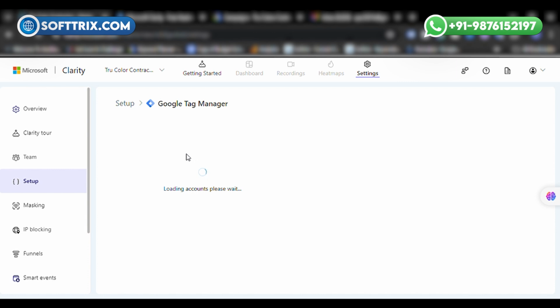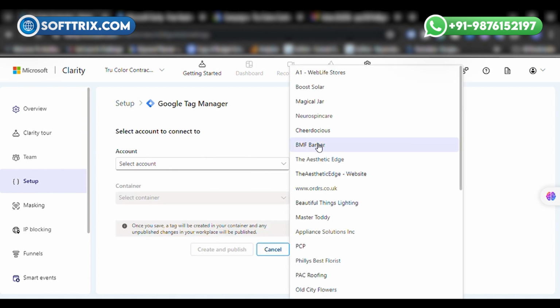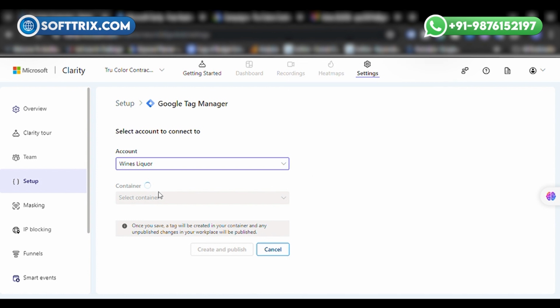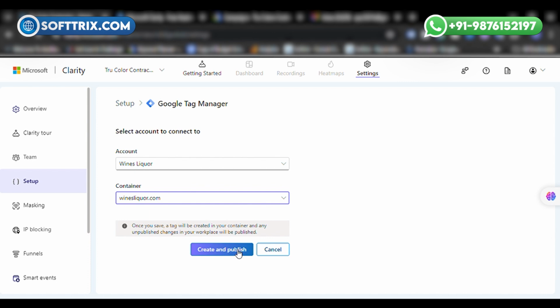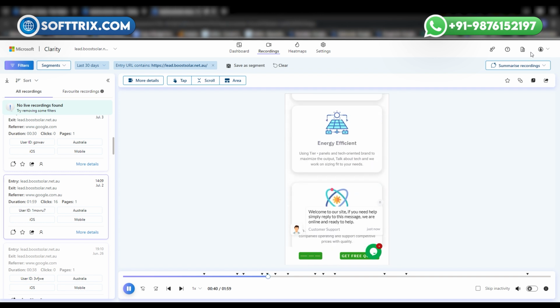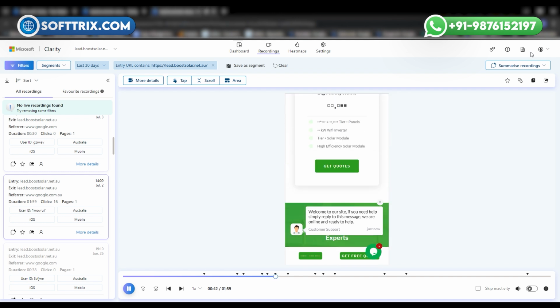Under your ID, you can select the relevant GTM account. Once you have selected, then you can select the container. Once you select that, you can create and publish. Once you do that, you will be able to see the session recordings easily in Microsoft Clarity.